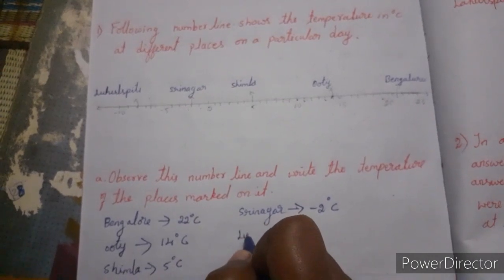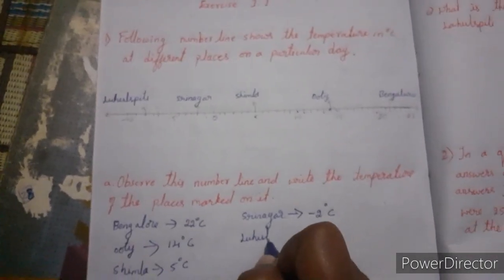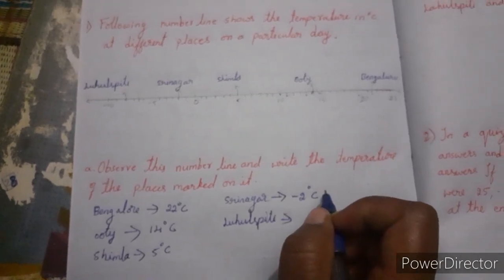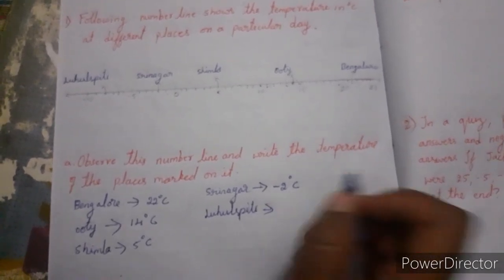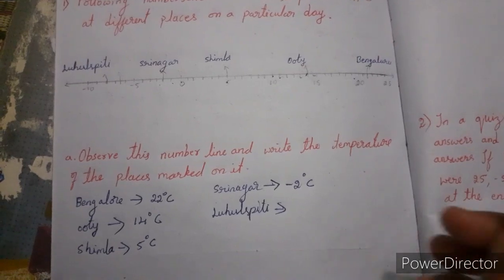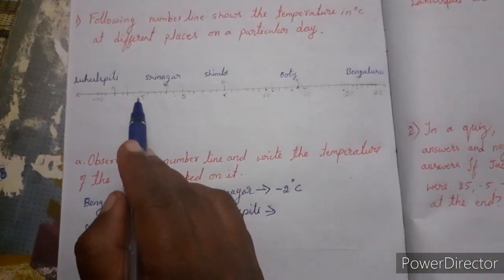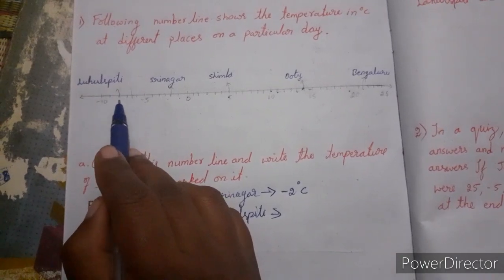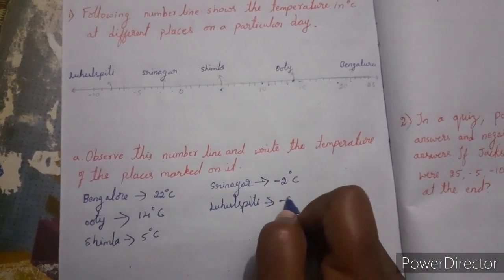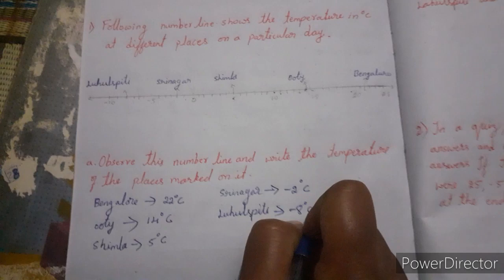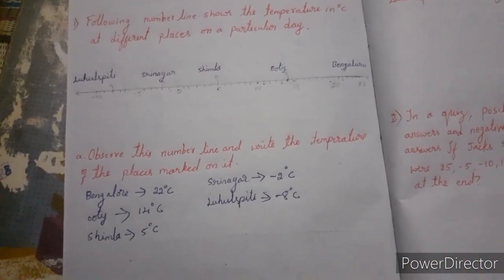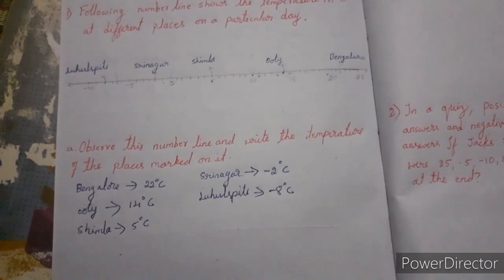And then at the last, Lahuspati. In this place, it has the temperature minus 5, then minus 6, minus 7, minus 8 degree Celsius. This is the temperature of that particular day in the different places.